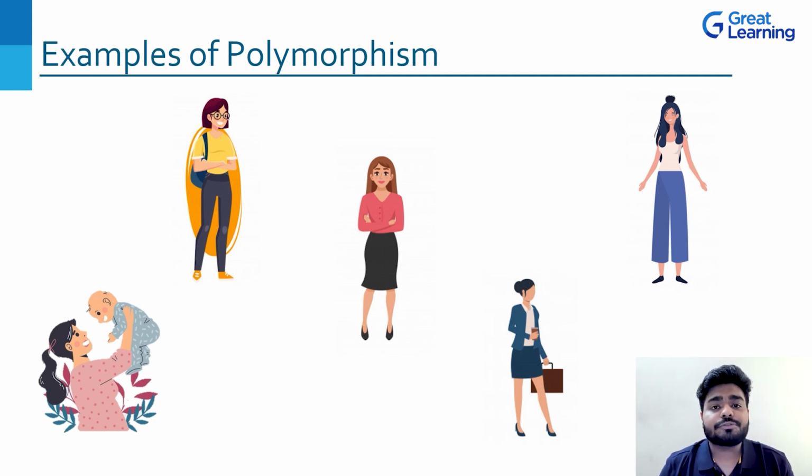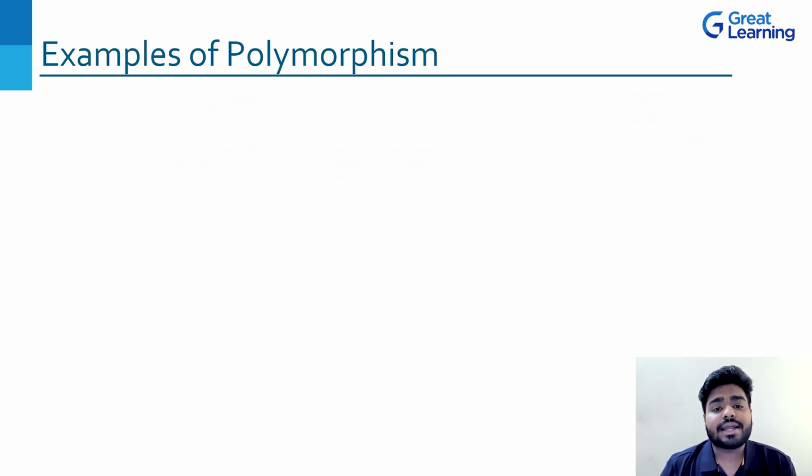and similarly it goes for men also, right? If I take an example of me, so I am an employee, right? But if I consider my home, then I am a son, right? And I'm also a student, or I can say that I'm also a brother of my elder brother, right? So that is how it works. We have different forms.